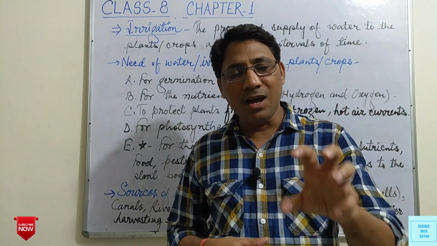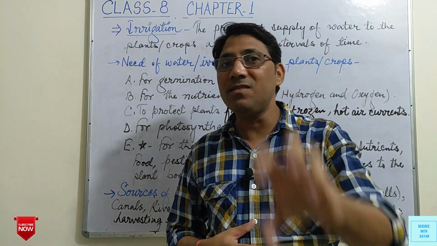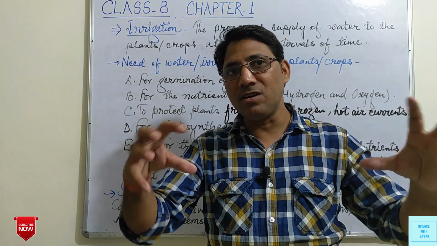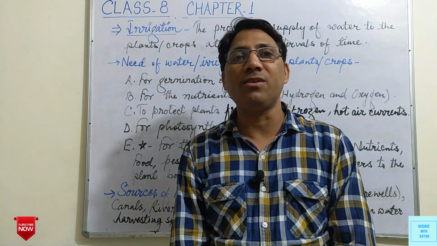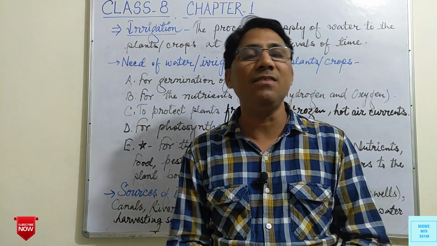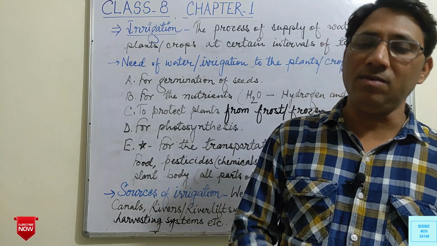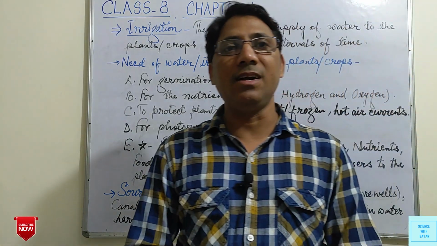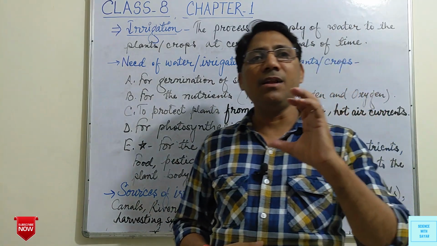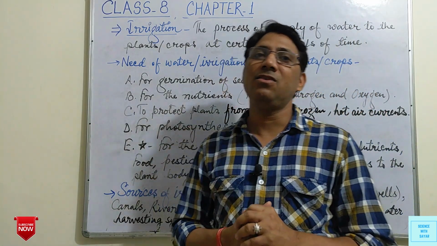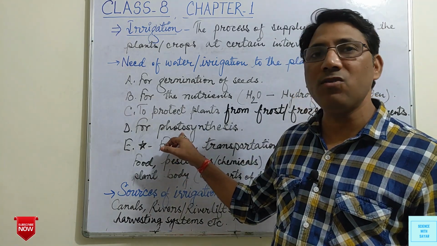Chlorophyll helps in capturing sunlight, and in the presence of this sunlight, carbon dioxide and water react with each other and combine in a definite proportion, due to which a new substance is formed, that is glucose, C6H12O6. This process is known as photosynthesis, and the main requirements are water and carbon dioxide. So water is also required for photosynthesis.